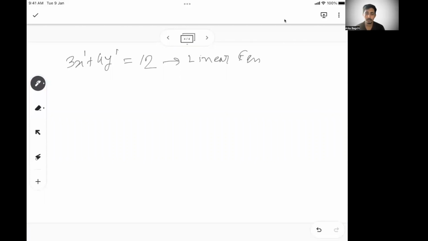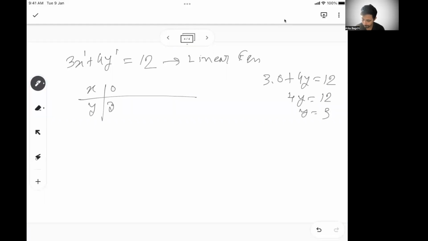If someone tells us x and y will take integer values, then we can find out. So let's say x is 0: 3 into 0 plus 4y equal to 12. So 4y is 12 and y is 3. So when x is 0, y is 3. Similarly, when x is 4, y is 0. And when x is 8, 3 into 8 plus 4y equal to 12. That makes 4y as 12 minus 24, so y is minus 3.